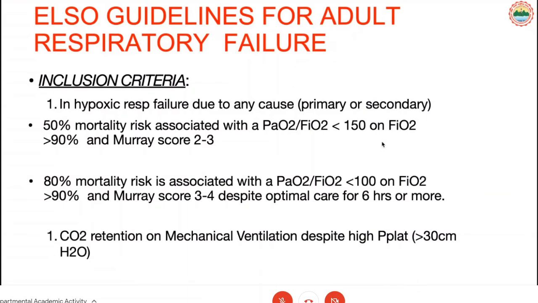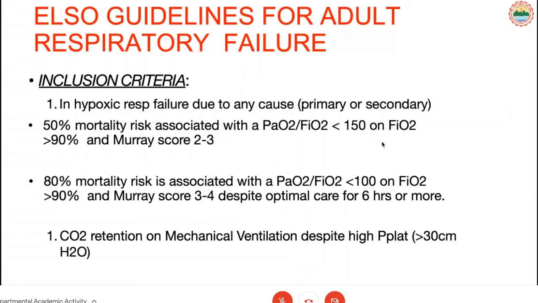Inclusion criteria for hypoxic respiratory failure: mortality is very high even after applying ECMO. 50% mortality goes if PO2/FiO2 ratio is less than 150 and requirement of oxygen is more than 90%, or Murray score is 2 to 3. And 80% mortality risk is associated if PO2/FiO2 ratio is less than 100 and oxygen required more than 90%, and Murray score is 3 to 4. So these patients have high mortality even after applying ECMO.